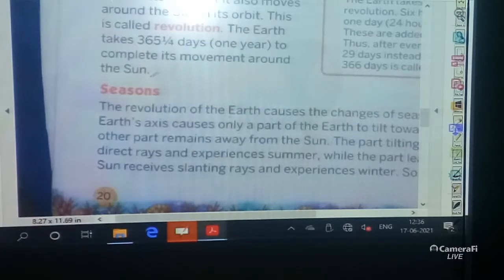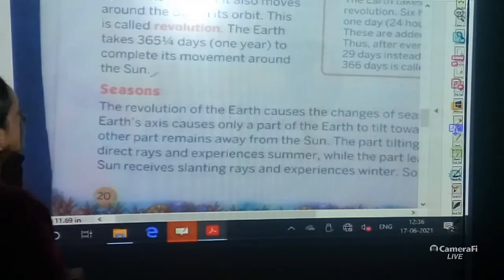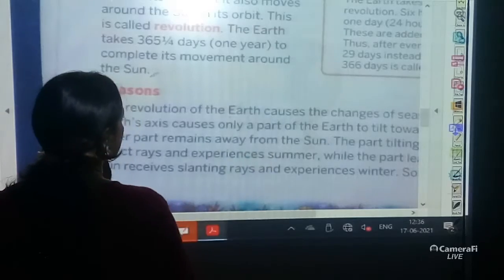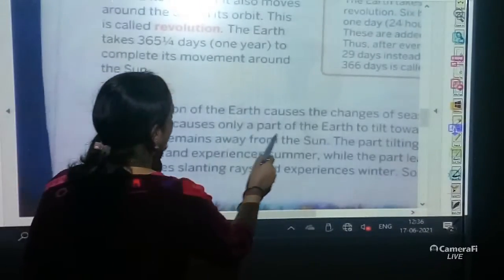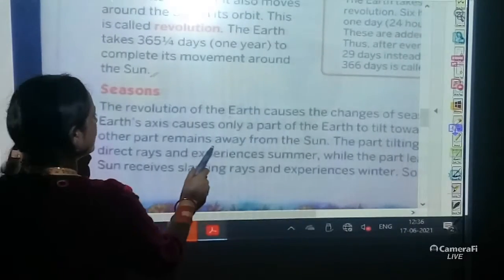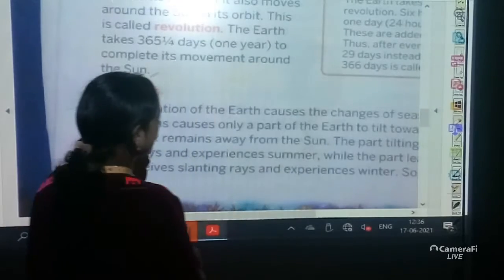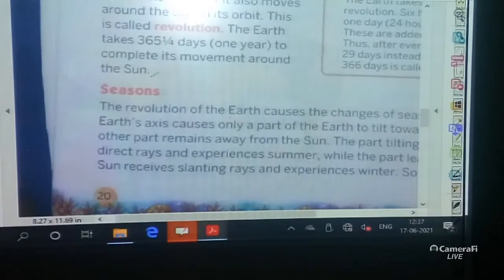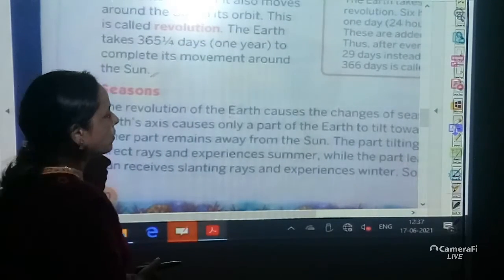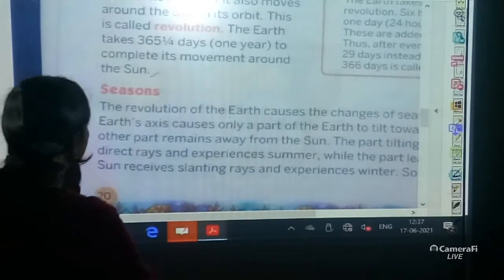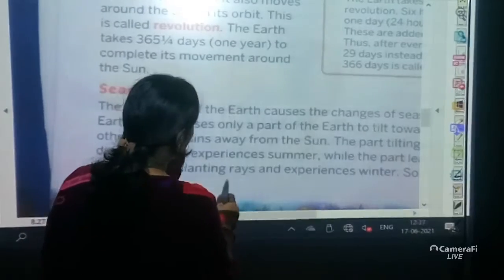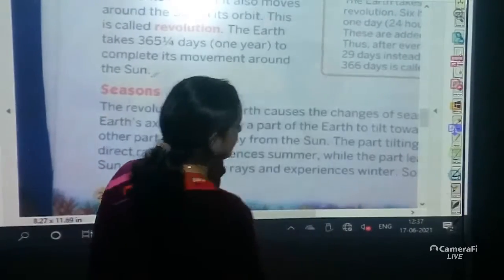Next we learn seasons. The revolution of the earth causes the changes of seasons. The slant of the earth's axis causes only a part of the earth to tilt towards the sun, while the other part remains away from the sun. The part tilting towards the sun receives direct rays and experiences summer, while the part receiving less sun gets slanting rays and experiences winter.